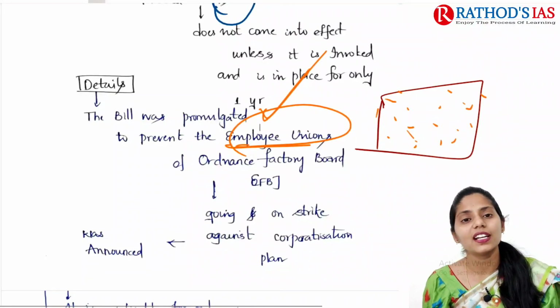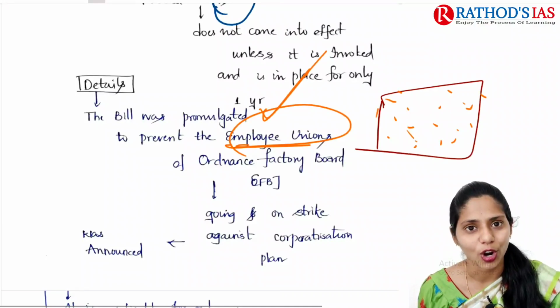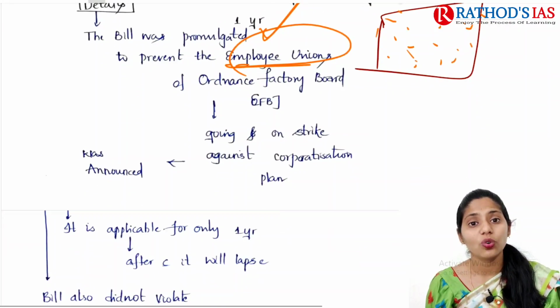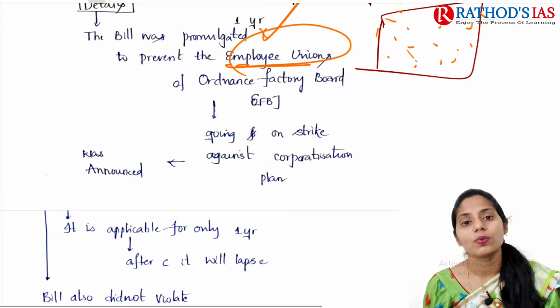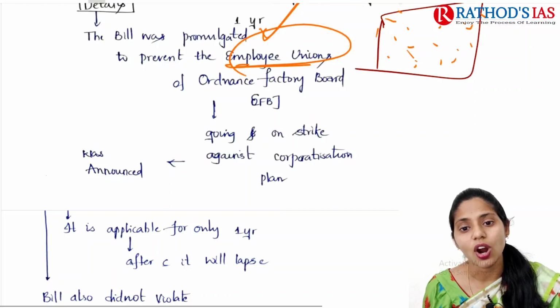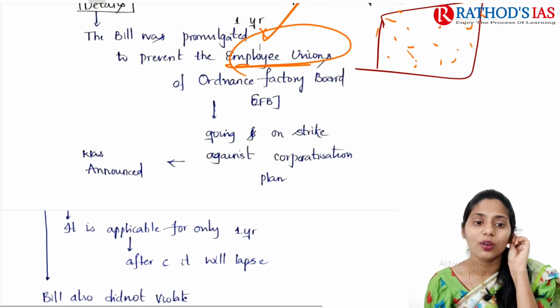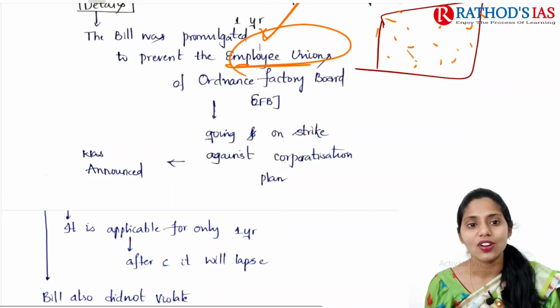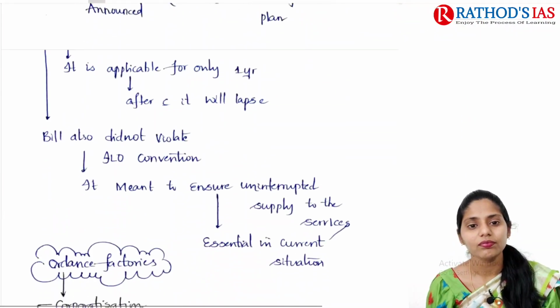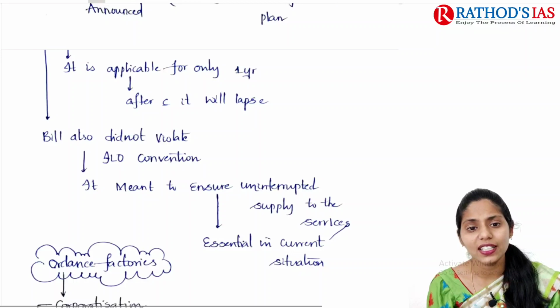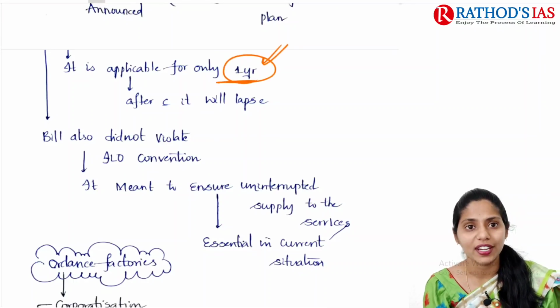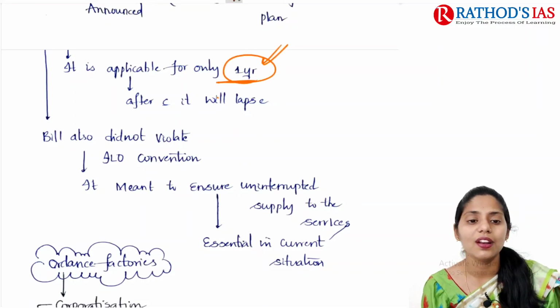What happened recently, on June 16th if I am not wrong, is that the government said they are going for privatization or corporatization of this Ordnance Factory Board. Because of this, workers present in the Ordnance Factory Board will obviously go for strike. So mainly to prevent employees unions of the Ordnance Factory Board from going on strike or protest, this bill was announced and passed. The government says that this bill will be applicable only for 1 year, and after that the bill will lapse.